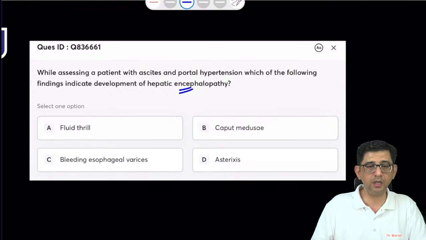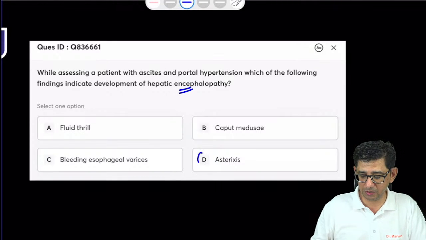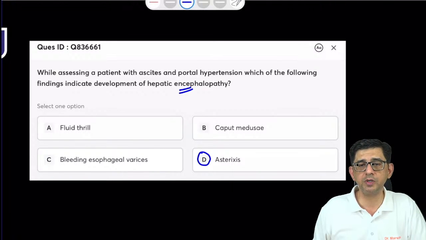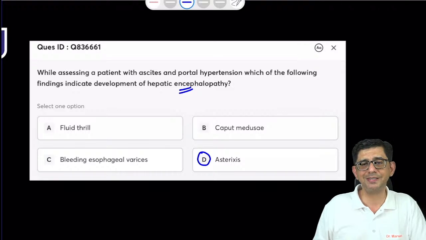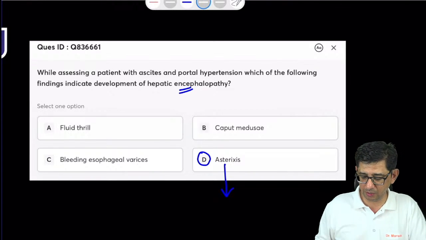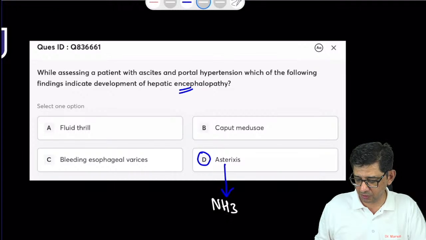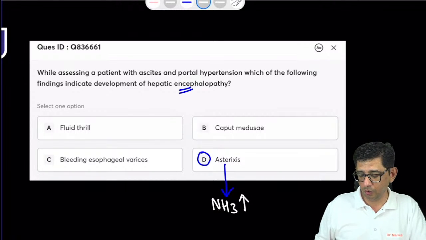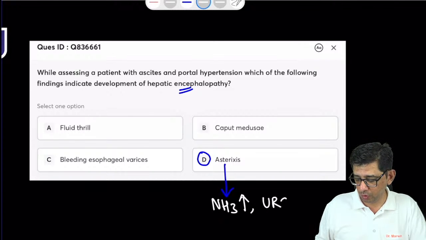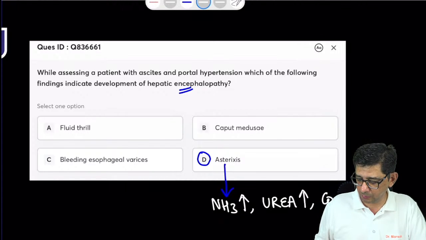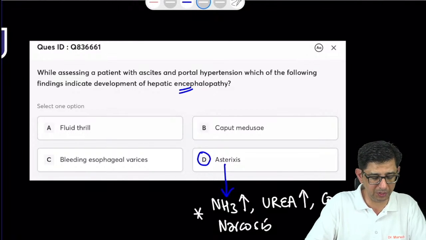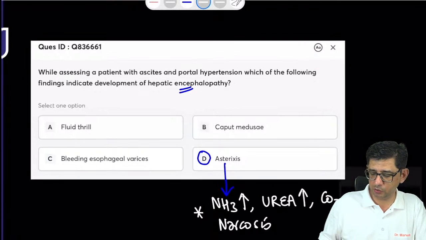He's just asking you regarding hepatic encephalopathy. There is going to be asterixis in a patient. There's going to be flapping tremors that would be coming. And asterixis is a feature that's always seen in metabolic encephalopathy. So the standard causes that are asked would either be ammonia intoxication, that is hepatic encephalopathy, or uremic encephalopathy, or status asthmaticus, that is carbon dioxide narcosis. So these are the usual reasons why you have development of asterixis in a patient. The correct answer for this one is option number D.